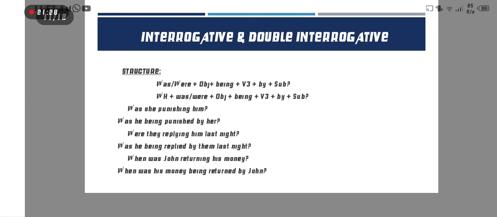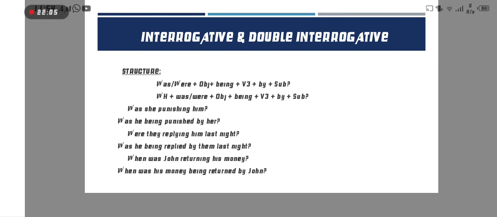Now interrogative and double interrogative. The structure is: was or were, object, being, verb third form, by, and subject. For double interrogative, first we put the WH family word in the interrogative structure. For example, was she punishing him? Him here is the object, so we put he, but first the helping verb according to the subject: was he being punished, by her.